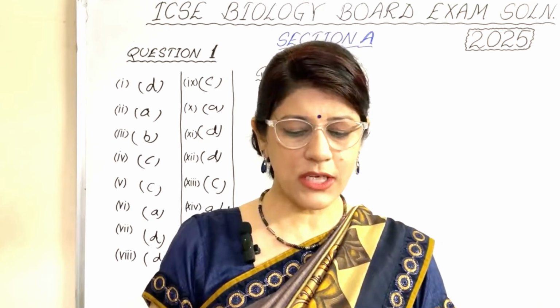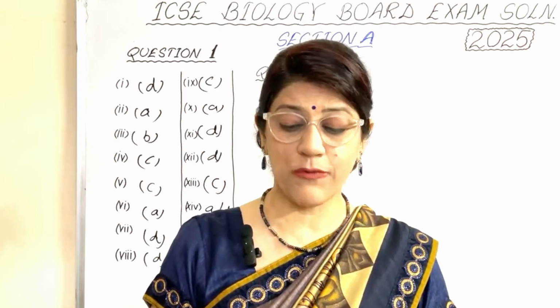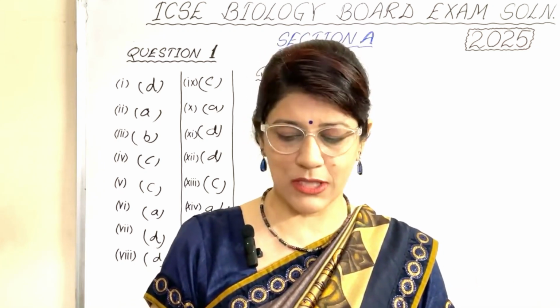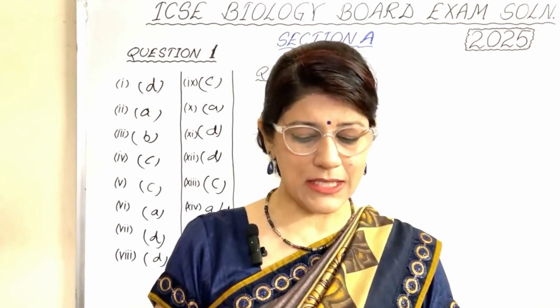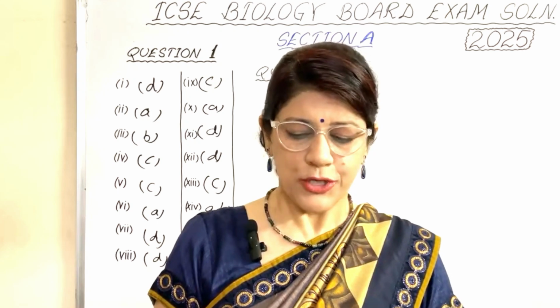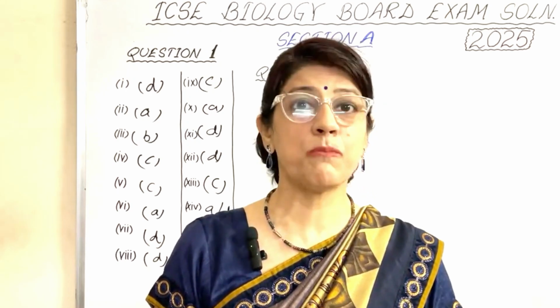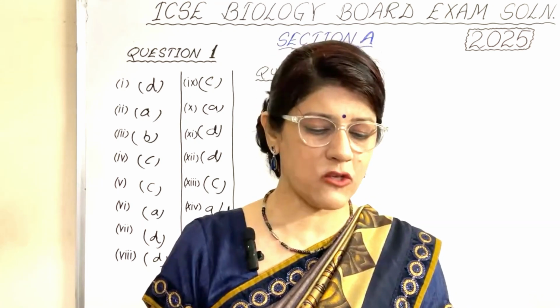D is the physiological process which is the starting point of all food chains. किससे start होती हैं? This is photosynthesis. E is an insect which is a classic example of natural selection due to industrial melanism. It is peppered moth, M-O-T-H, moth.